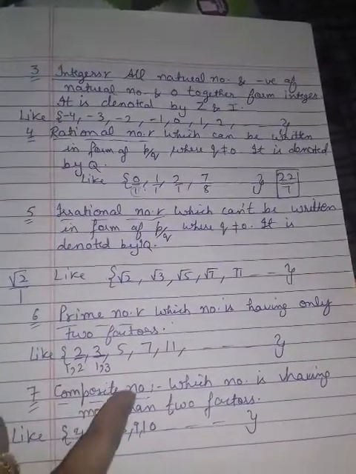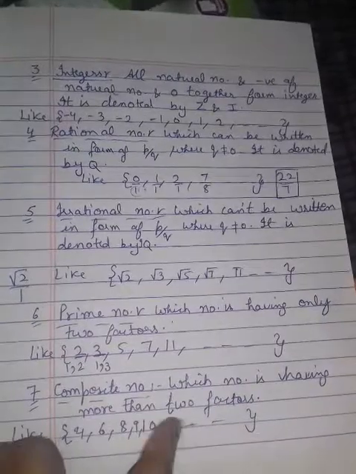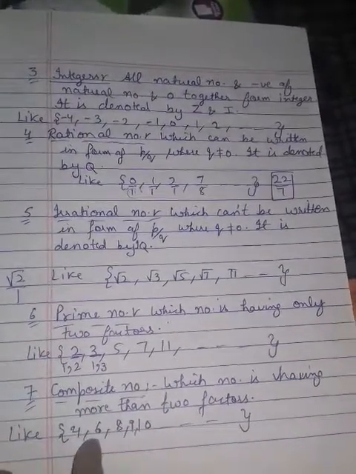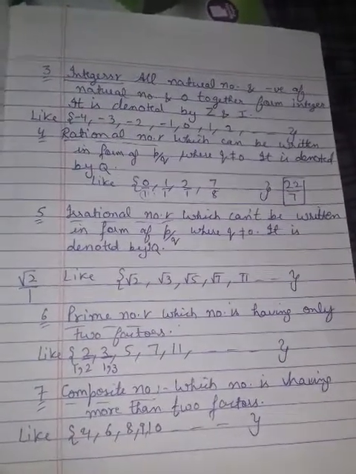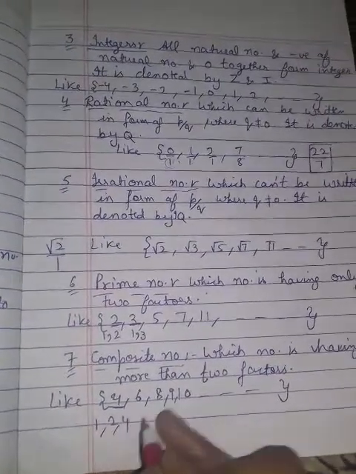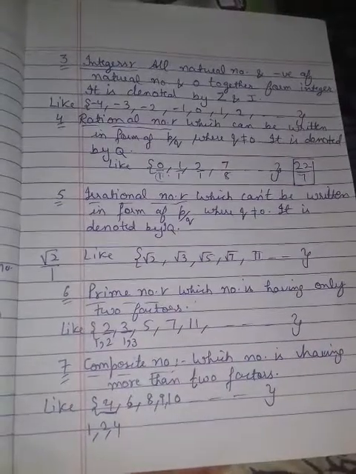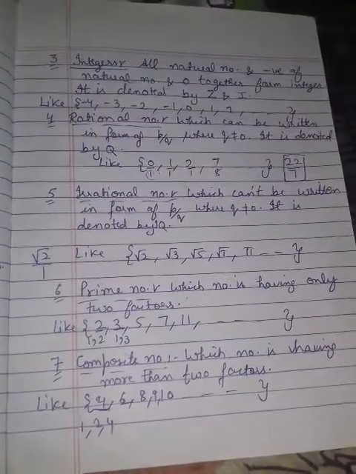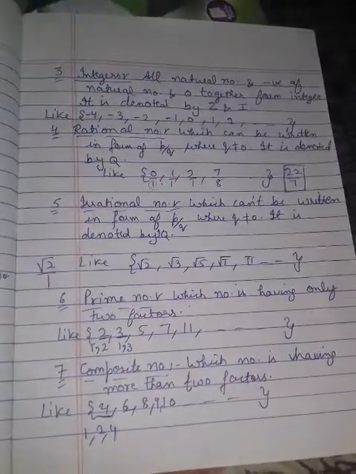Next one is composite numbers. A number having more than two factors, like 4, 6, 8, 9, 10. For 4 the factors are 1, 2, 4, and for 6, 1, 2, 3, 6. So numbers with more than two factors are known as composite numbers, and a number having two factors is a prime number.